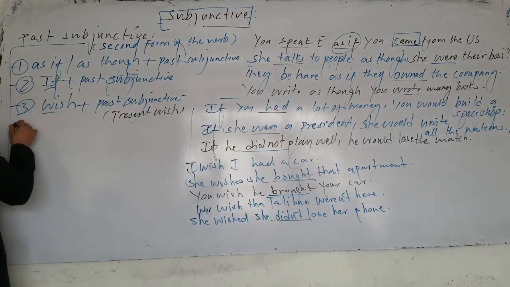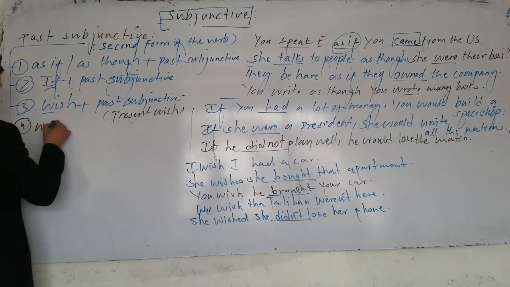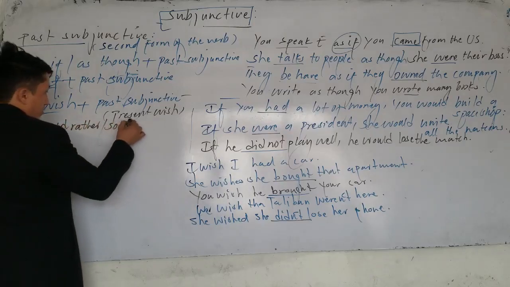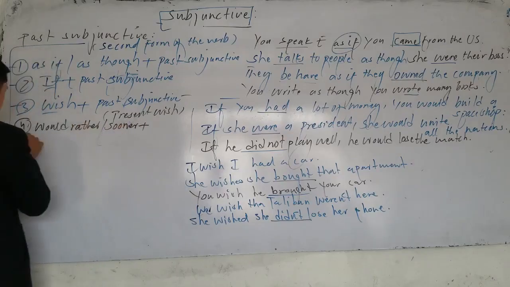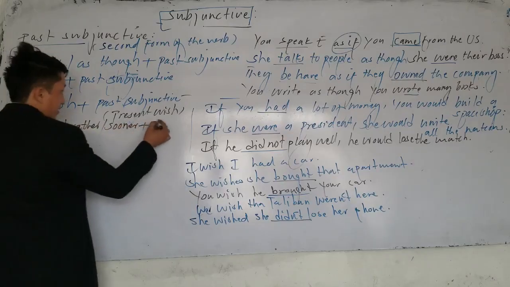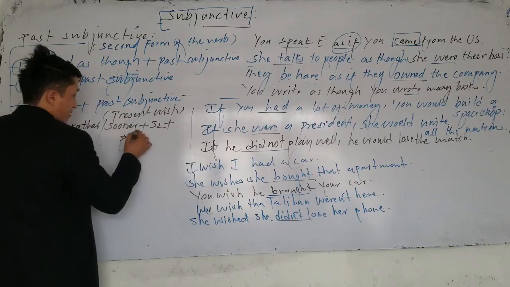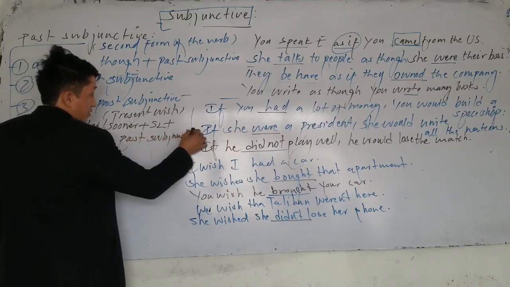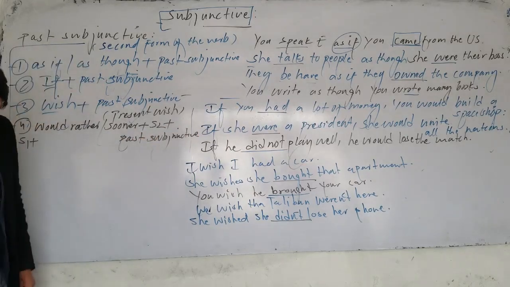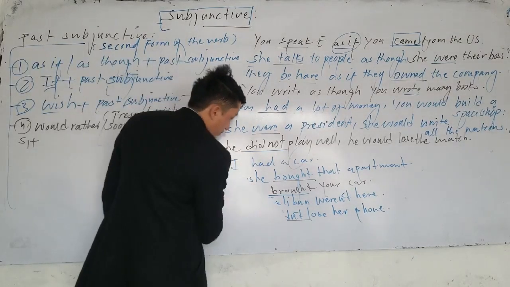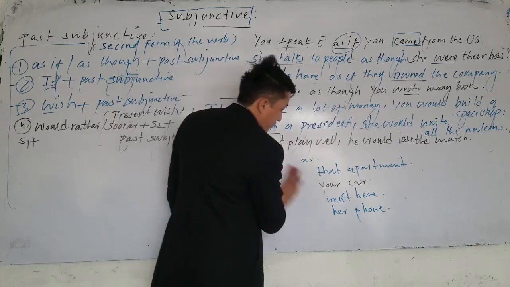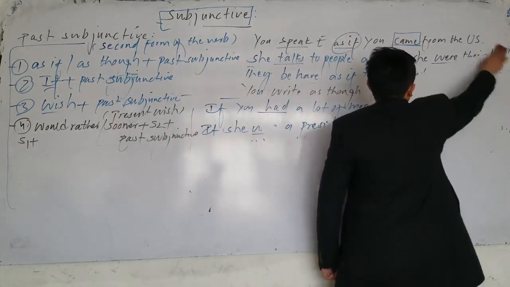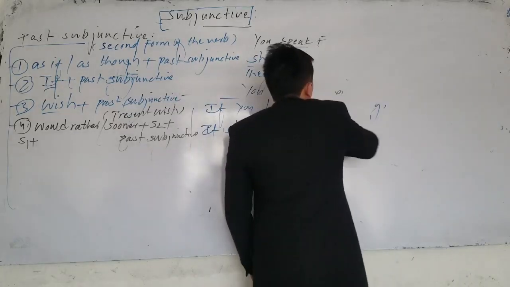Let's go and talk about the other usage, number 4, would rather. Look, after would rather or would sooner, when we have two subjects, the first subject, then the second subject, after that, what structure do we use? We use past subjunctive. Yes, of course. I wish you had a car. I wish I had. It doesn't matter which structure you use.